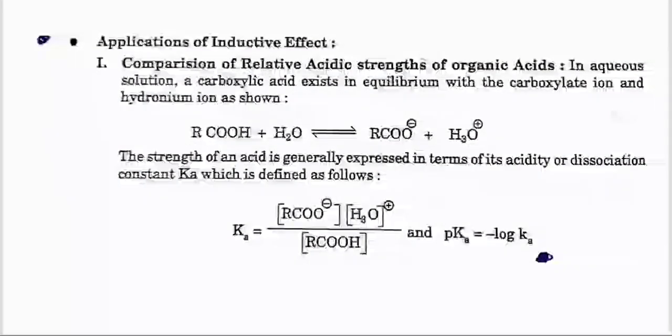Application of inductive effect. Comparison of relative acidic strength of organic acids. In aqueous solution, a carboxylic acid exists in equilibrium with the carboxylate ion and hydronium ion as shown. The strength of an acid is generally expressed in terms of its acidity or dissociation constant Ka, which is defined as follows.